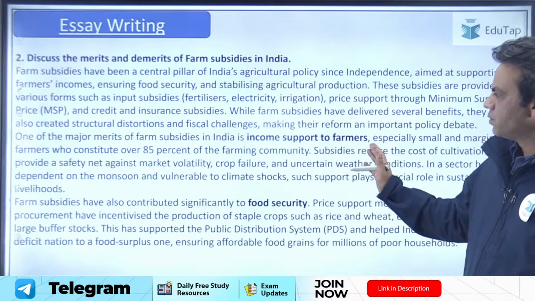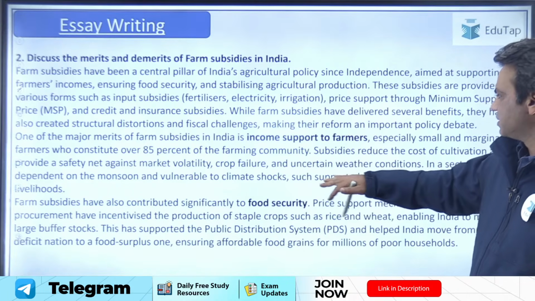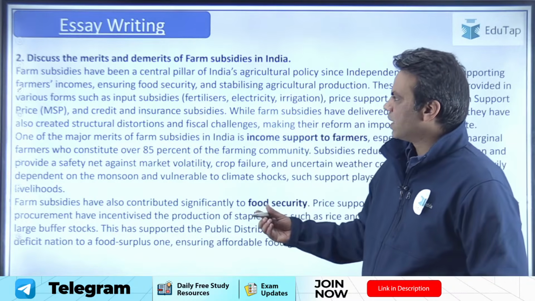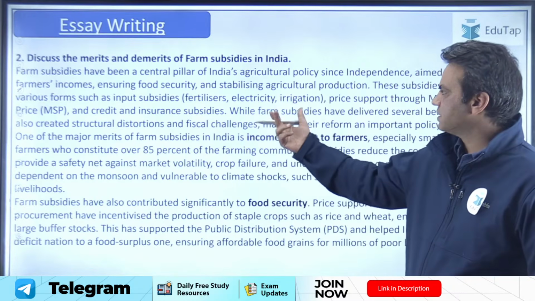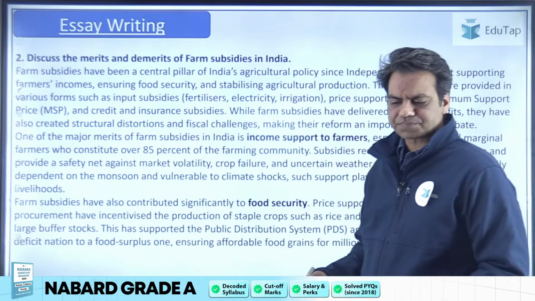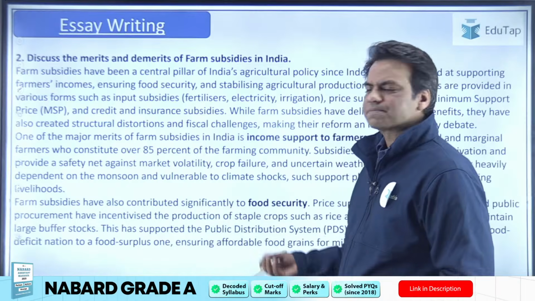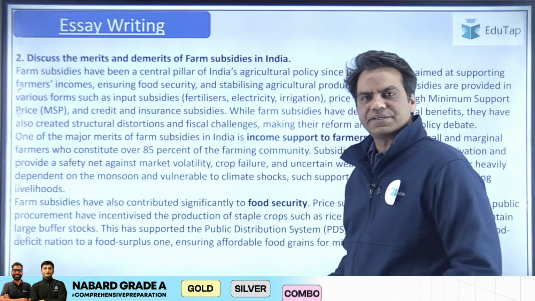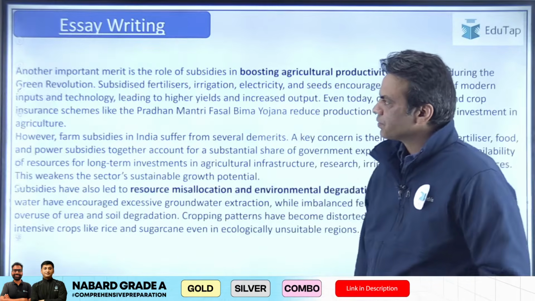So you could have started with about 80%, 85% of farming communities being dependent on income support for farmers. So all this requires subsidies: fertilizer subsidy, electricity subsidy, irrigation, water, price support, and price of seeds. All those are subsidized for farmers, right? Because the majority of the farmers are marginalized in the country. So you could have written all that in this answer, right?